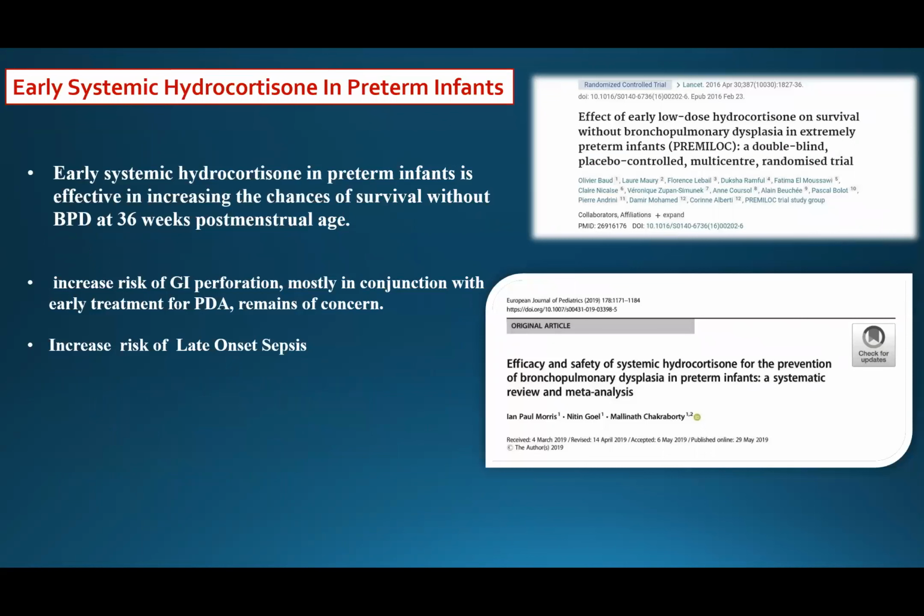Here we have a study of early low-dose hydrocortisone for bronchopulmonary dysplasia, which shows that early systemic hydrocortisone in the preterm infant is effective in increasing the chance of survival without bronchopulmonary dysplasia at 36 weeks post-menstrual age. But it increased the risk of GI perforation, mostly in conjunction with early treatment for PDA, and increased the risk of late onset sepsis, especially for less than 25 weeks of gestational age.